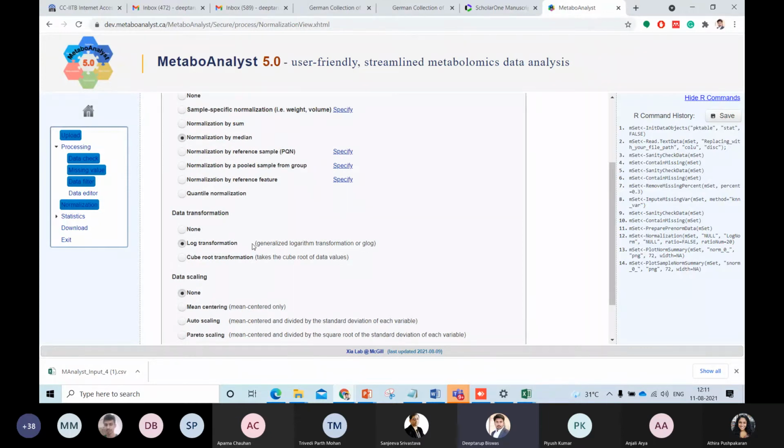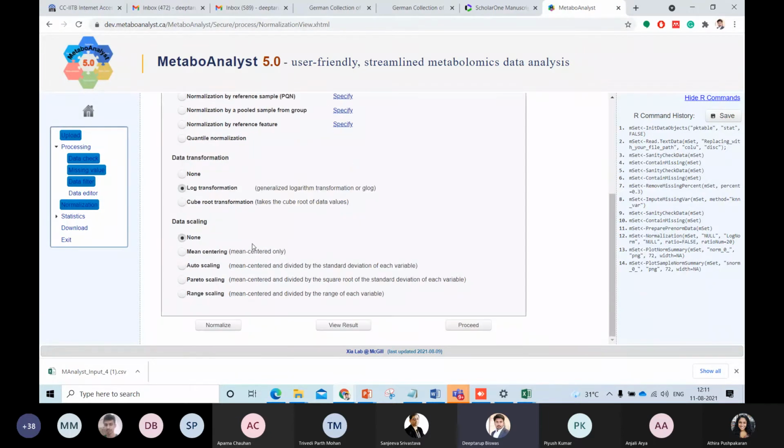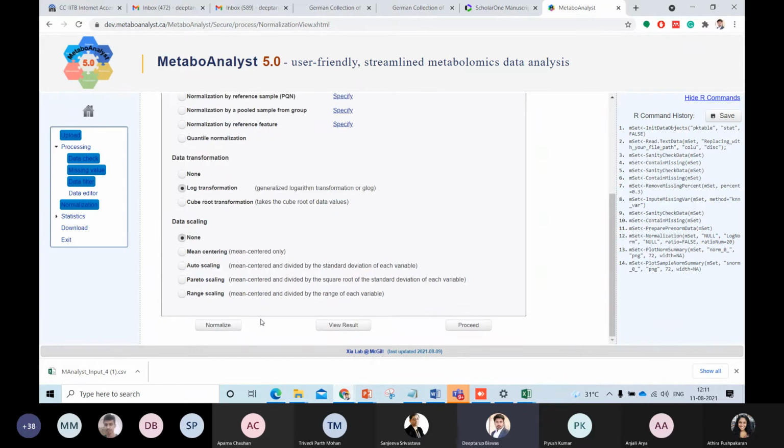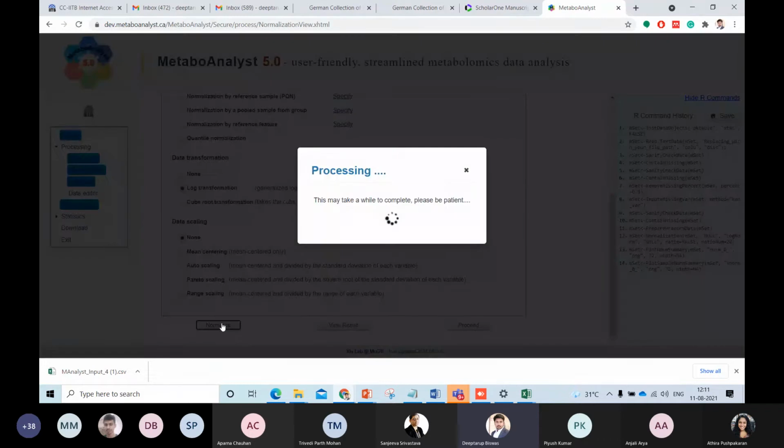We will go for a log transform, because we want to see the data of the samples in a box plot. And the data scaling part, we are not going for, but obviously, if you want to play, you can play with the file that has been given to you. But for this particular quiz, you should follow the parameters that I'm telling you, right? Then we'll click normalize again.